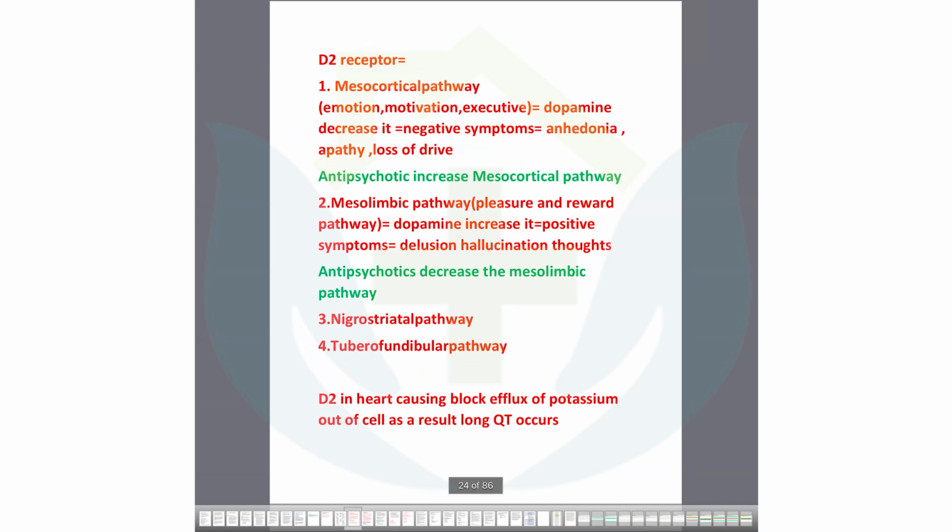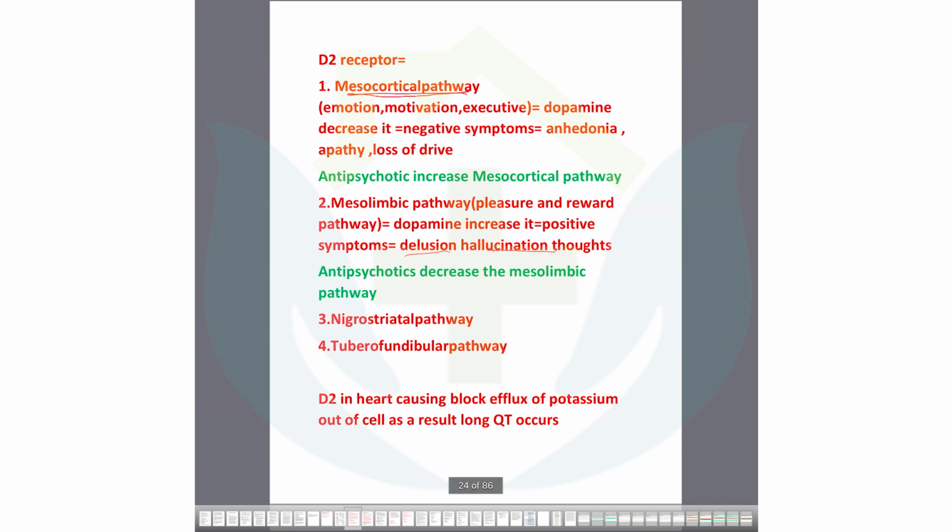And you are giving antipsychotics for the treatment of delusion and hallucination. First I just want to introduce you to the pathways, then you can answer it. The antipsychotic side effects are also important for you to know. There are a lot of side effects with antipsychotics, and a lot of treatments you can give for them.